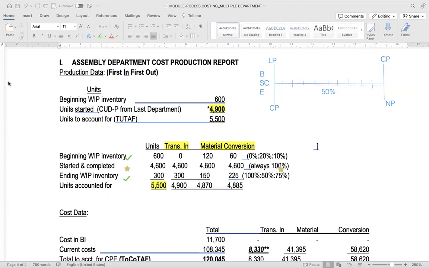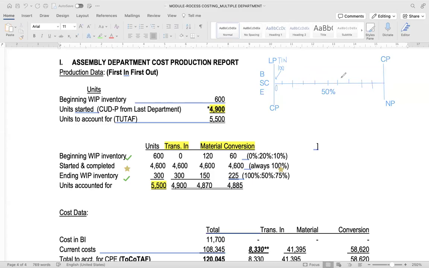So the transferred in unit is at 0.0. This is at 0%. So 100% transferred out from machining is already transferred into assembly.